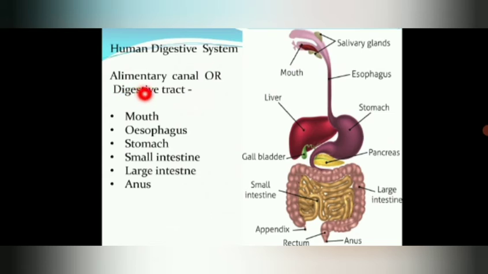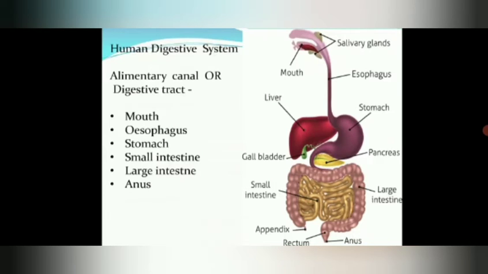Okay, so what is this alimentary canal? Alimentary canal is nothing but a long tube. It is around 9 to 10 meters long. So it starts from the mouth and it ends at the anus.